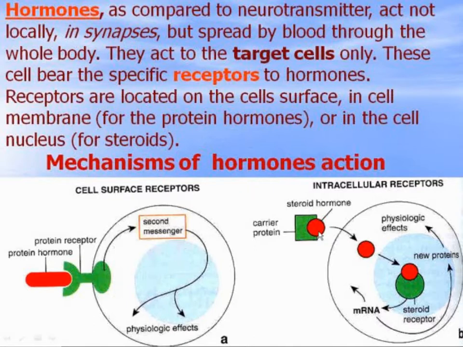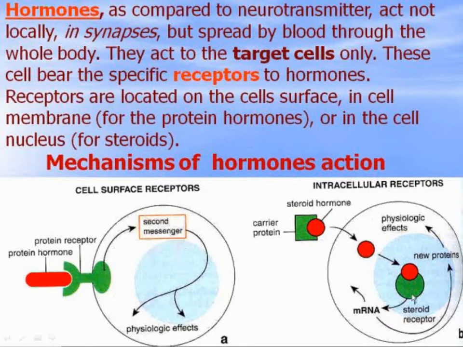Steroid hormones connect with a carrier protein, and move inside the cell through the cell membrane and reach the receptor in the cell nucleus.